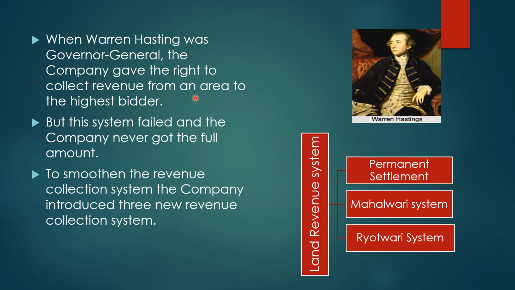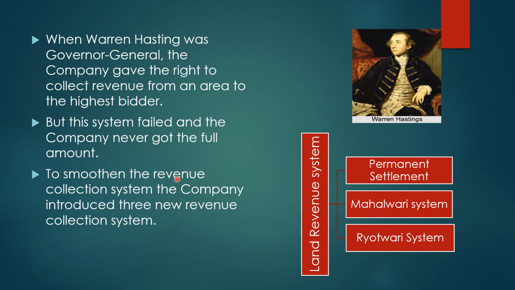Now, how were the agents appointed? The one who bid highest, promising the British government a large amount of money, was made the agent of that particular village or area. But this system failed and the company never got the full amount. It was not a successful system and it failed after some time.